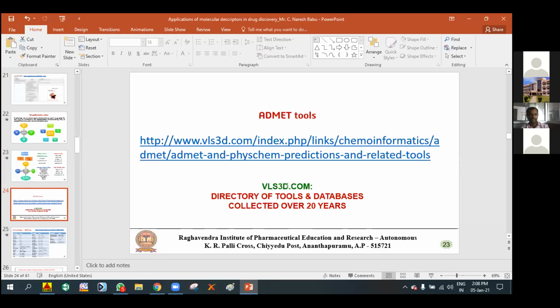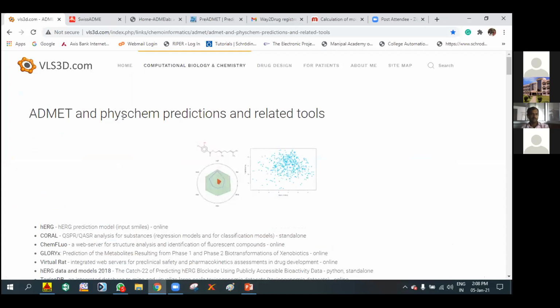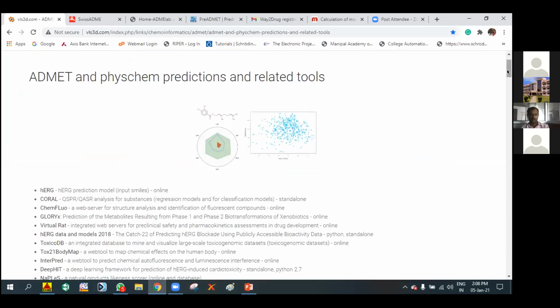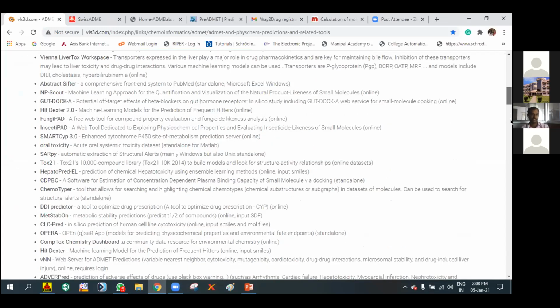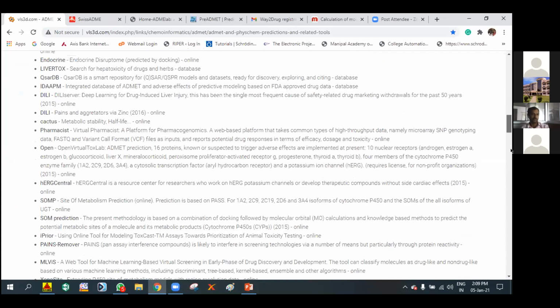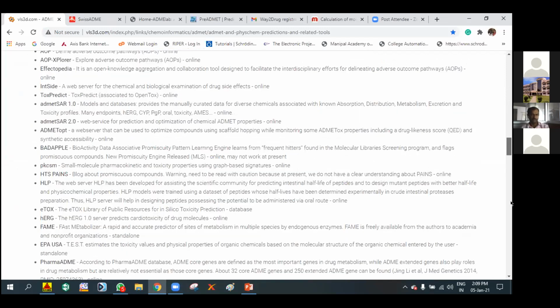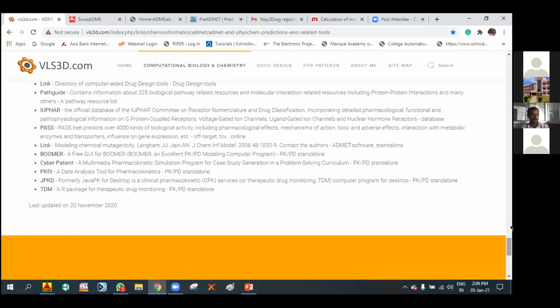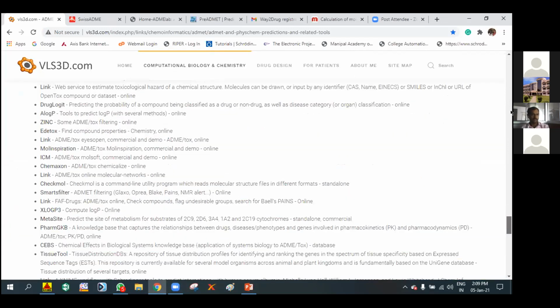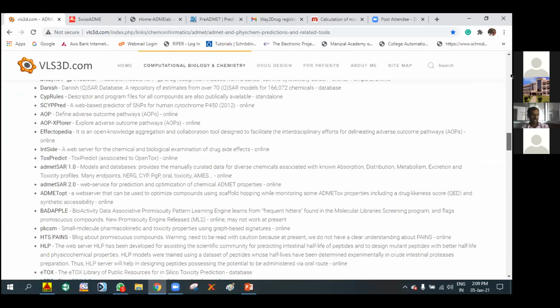It is VLS3D.com, a directory of tools and databases collected over 20 years. Here we can observe ADMET and physicochemical predictions and related tools. All the different tools and links can be seen here, and we can use these tools by clicking each one. There are more than 200 tools, and if you click any one, it will take you to that particular ADMET tool.